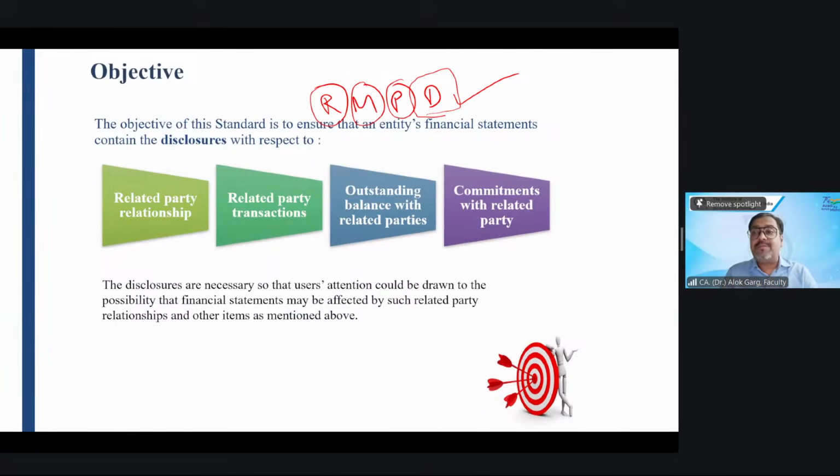So this concept is not a new concept for us. What's new in this particular standard? Of course, we are going to cover it, but as far as the title, concept, and disclosure are concerned, it's not new for us.